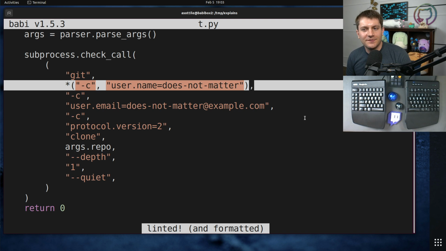Now you could also use format off and format on, but I don't know. This is clever. And I think it's also kind of cool.